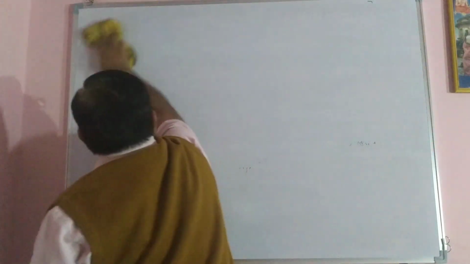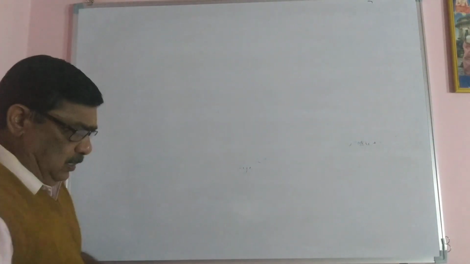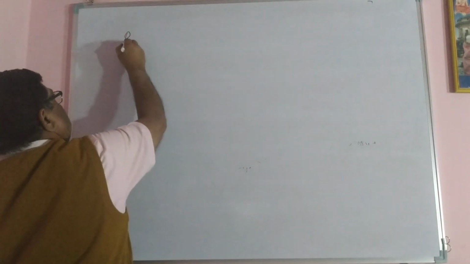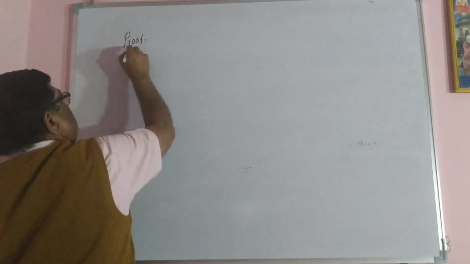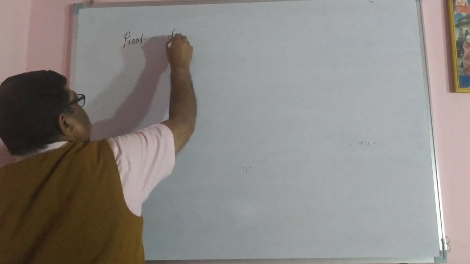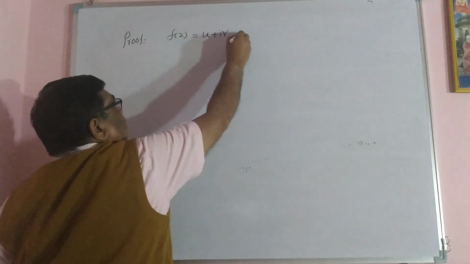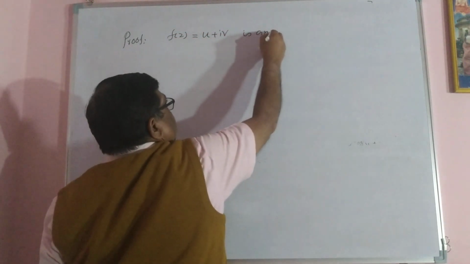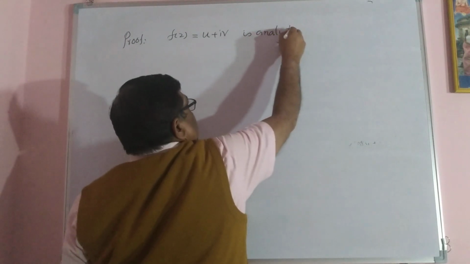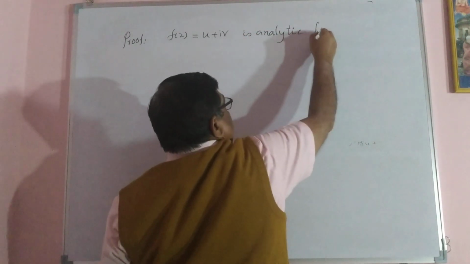Yes, let us prove. Proof: f of z equal to u plus iv is an analytic function.